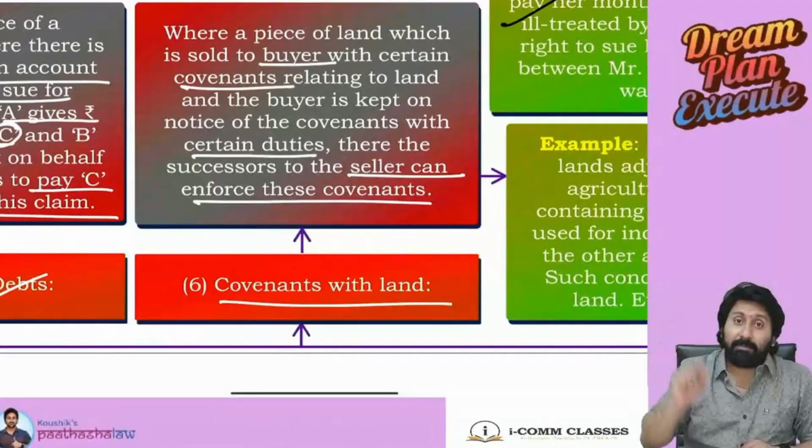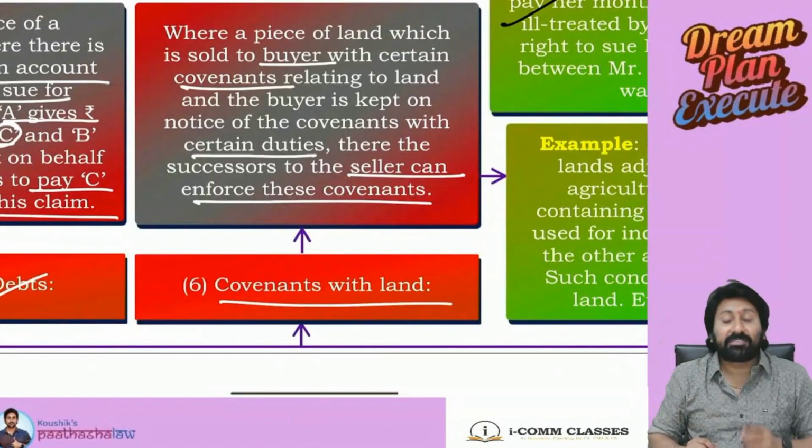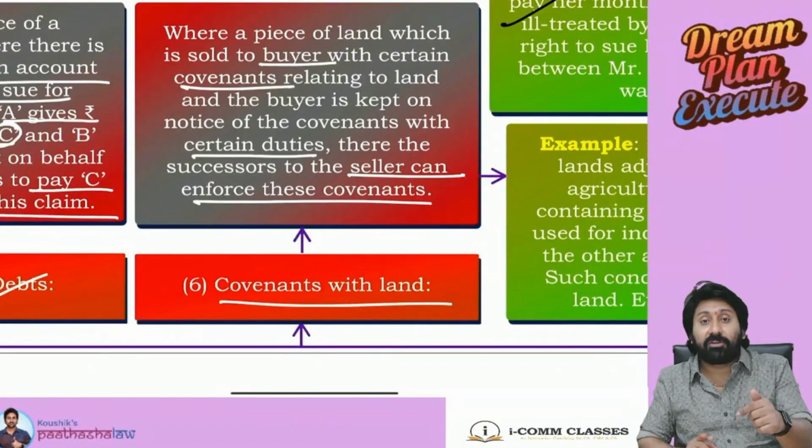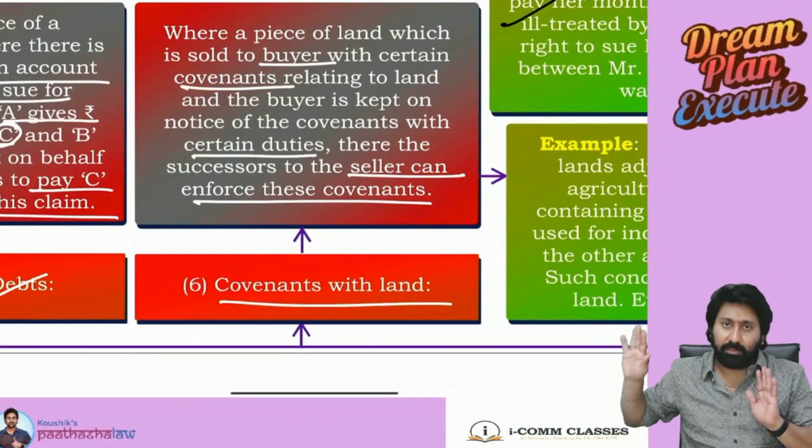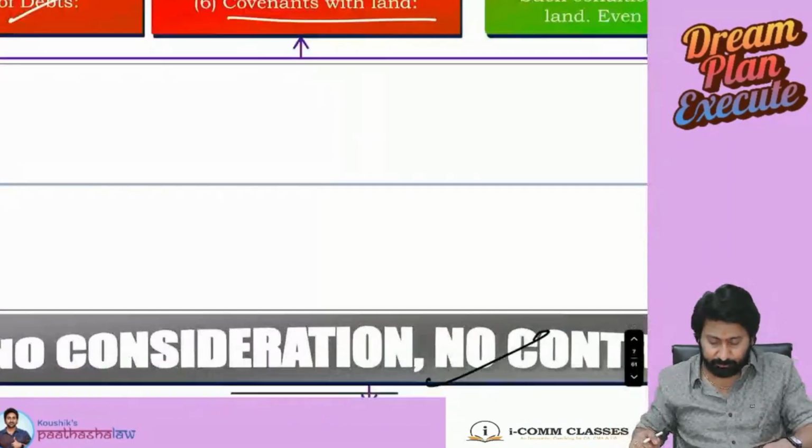Children grown up, they became major, they came to know about this. Can they enforce? Yes. Though they are not party to the contract between A and B, the benefit is flowing to them, and consideration is there. They are also enforceable. Next.